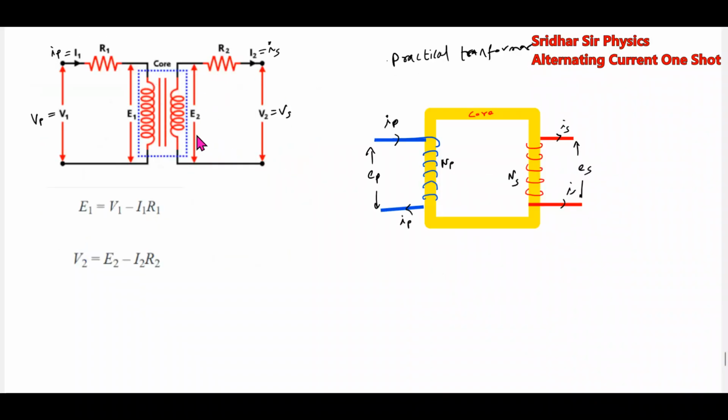the practical transformer. If you look at this particular core, there are a number of turns of wire, copper wire. The copper wire will have a resistance, and that resistance we'll call R1, the resistance of the primary. Similarly, the secondary coil also will have a number of turns. It is made up of copper wire, so it will also have a resistance, which we'll call the resistance of the secondary. Then we have the applied voltage. Here will come the primary voltage. This will come the secondary voltage.